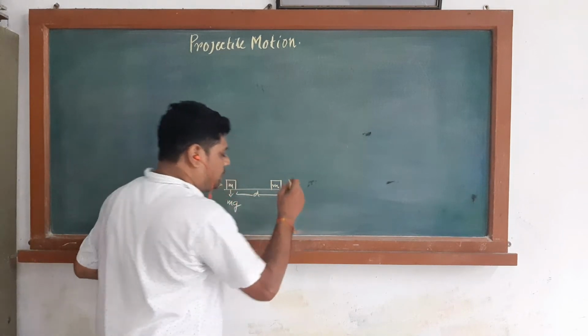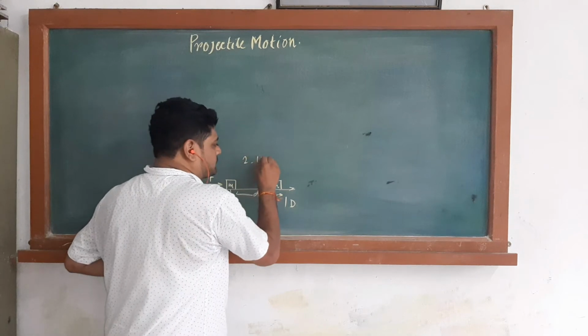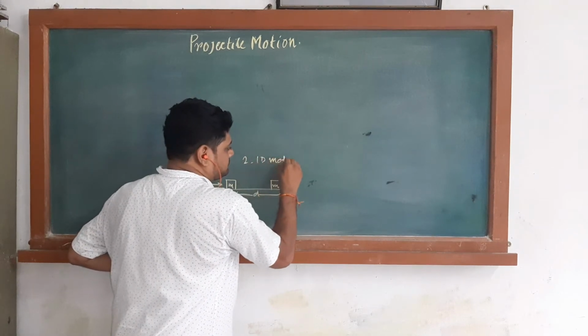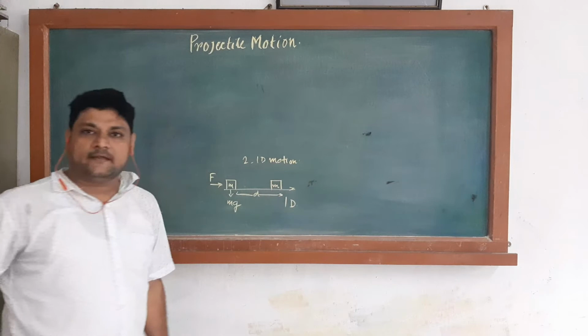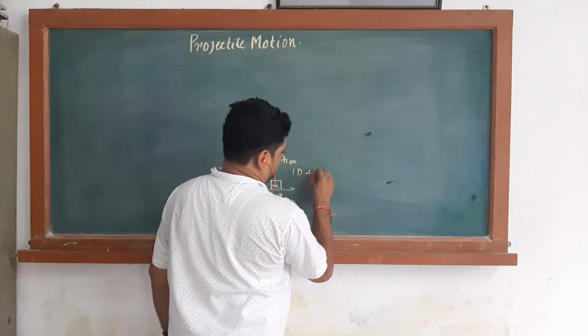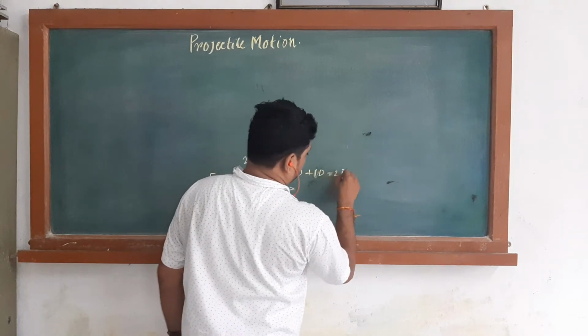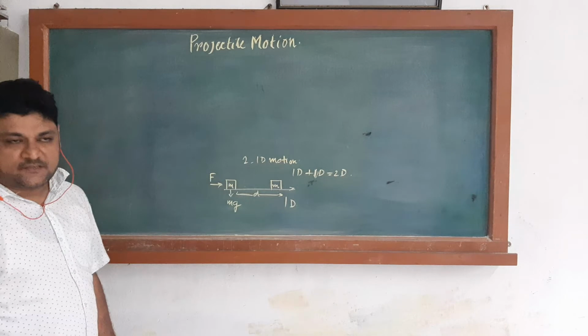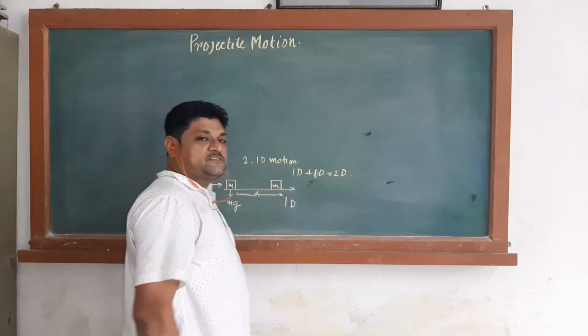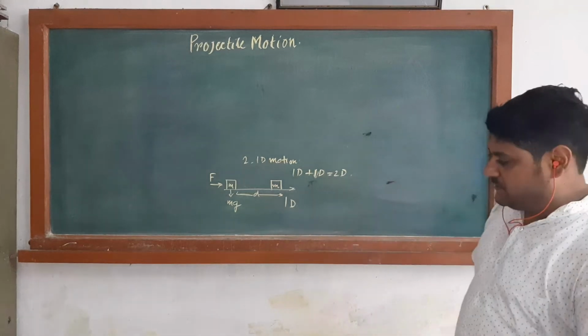When two 1D motions are combined together, that is 1D plus 1D, then we can get a 2D motion. Okay, projectile motion is such a motion. So the motion which is under the influence of gravity, that is called the projectile motion.